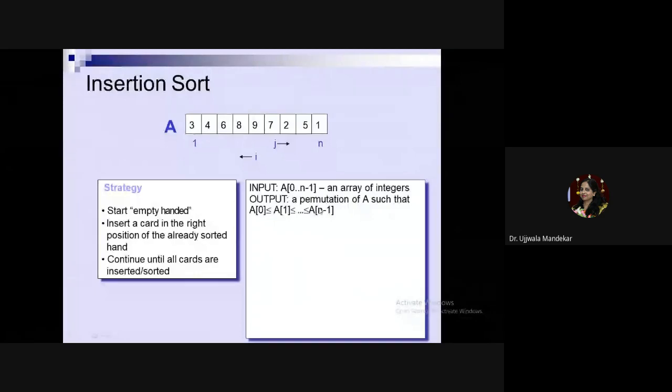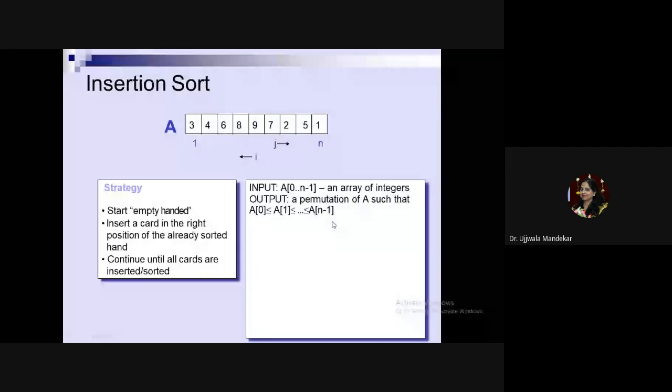So what is the strategy applied? Start empty-handed, insert each card in the right position of the already sorted hand, then continue until all the cards are sorted or inserted. Now, what is the input to this algorithm? The input to this algorithm is nothing but an array of integers. And what will be the output for this algorithm? The output is nothing but the sorted list.